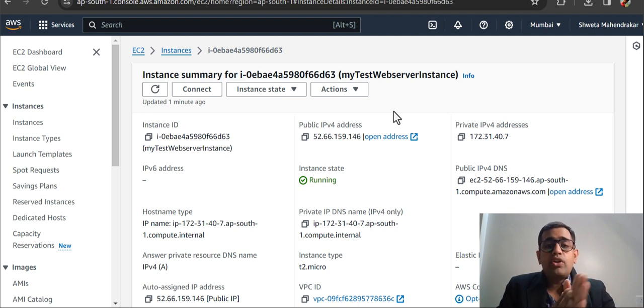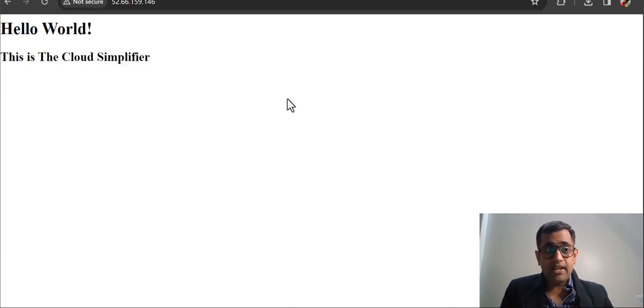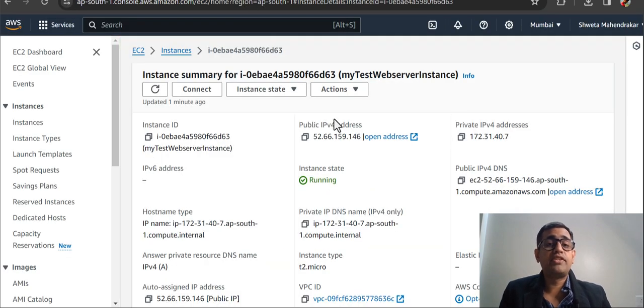Alright guys, this is what I wanted to show you. Our first website, hello world. This is Cloud Simplifier, and it works perfectly fine. We have seen how we can configure the index.html page, the default index.html page, and how we can configure and deploy the web application. This is very simple, guys. You can work on this.